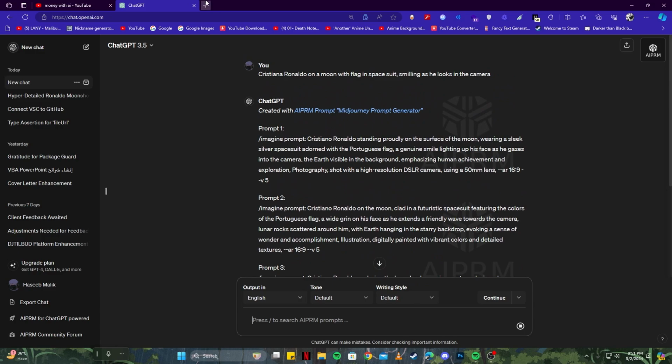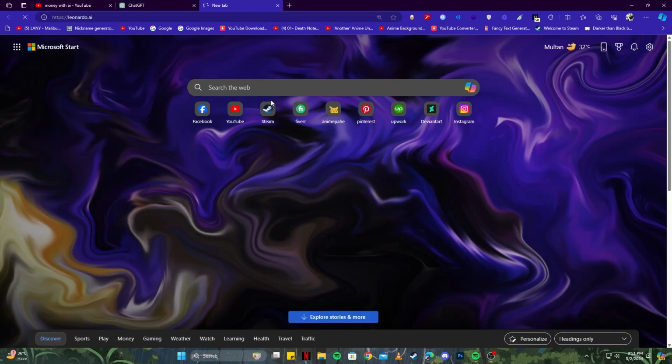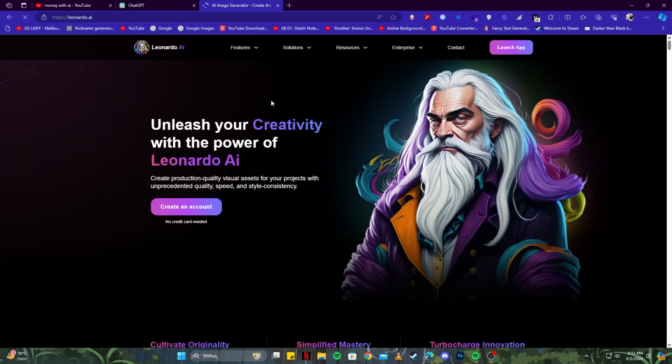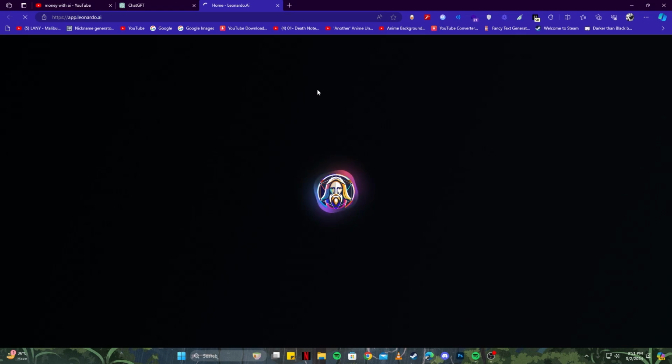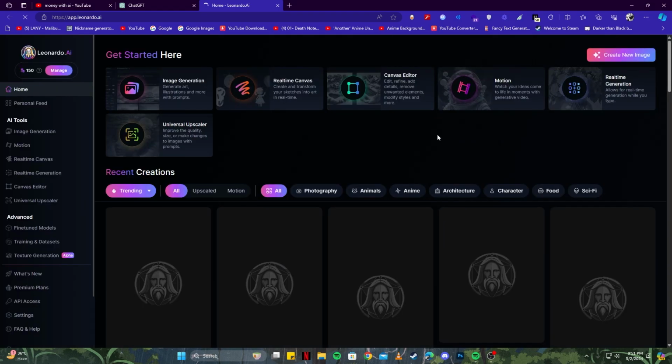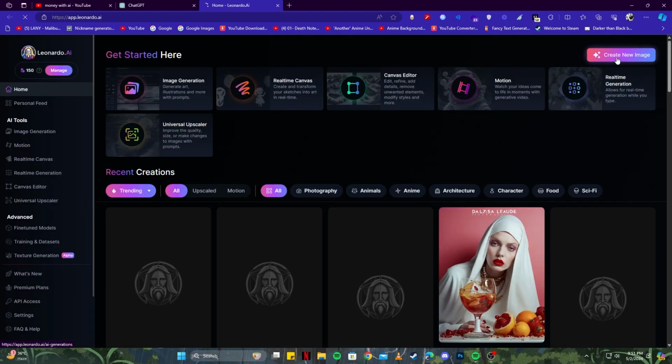Now let's go right ahead and open Leonardo AI. You can use any image generation tools, but I personally prefer Leonardo as it is free and has a lot of capacity to generate amazing artworks. So definitely check it out, but it's not a mandatory step. You can also use Midjourney as well. Once you're here, click on the Launch App button, and if you are already logged in, it will open the homepage for you. Otherwise, it will ask you to sign up. So go ahead and do that. And here we will click on the Create New Image button.